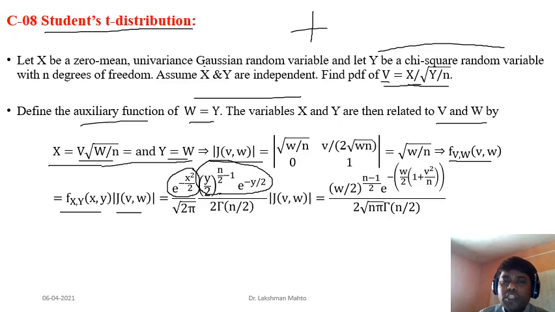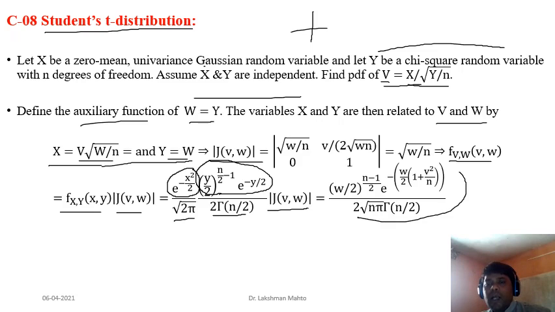So this one is coming with respect to the distribution of y, that means chi-square, and these are the normalizing factors. This is the normalizing factor for the distribution of x, and this is the normalizing factor for the distribution of y. Multiply this with the corresponding Jacobian of transformation, and after simplification you will see that this is the PDF of the transformed random variable. So easily we can get it this way.